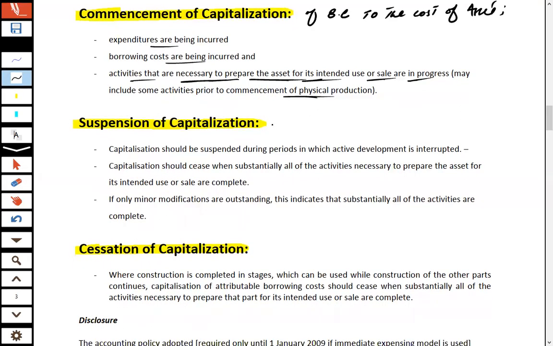Now, let's talk about the suspension of borrowing cost, that is, suspension of capitalization of borrowing cost to the cost of the asset. Suspend means stopping temporarily. When anything is stopped temporarily, that's called suspension. Let's say the company started constructing the asset from 1st March 2021, and the estimated time for the completion of the asset is 12 months.